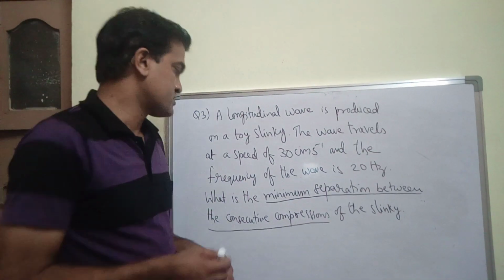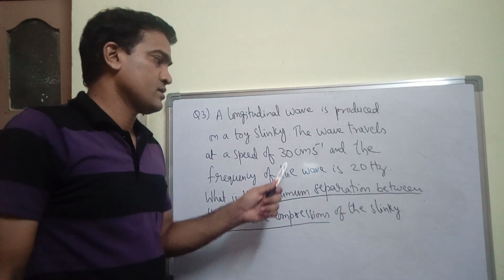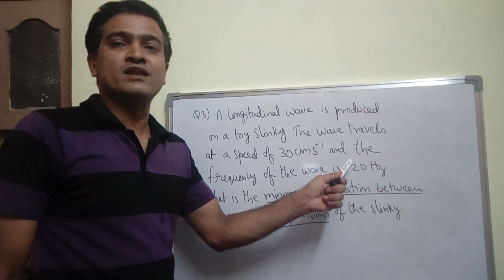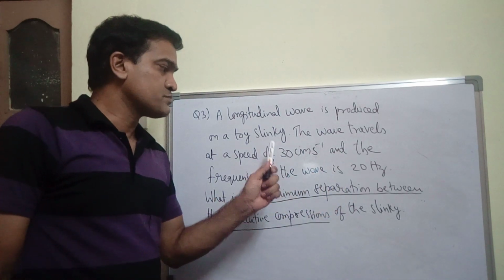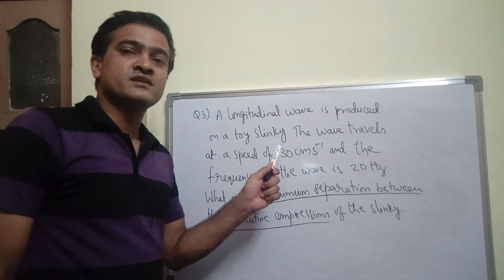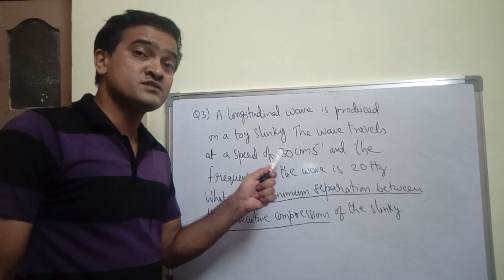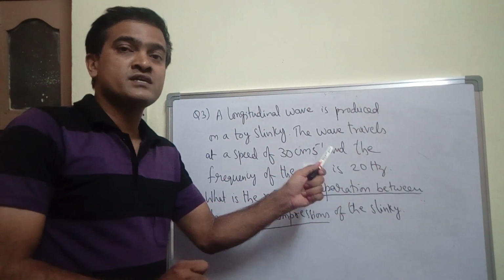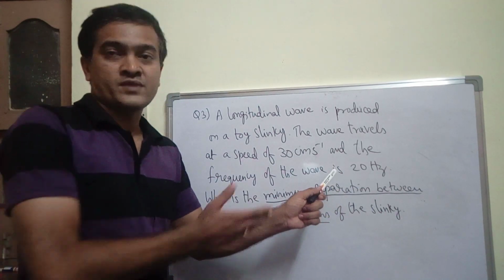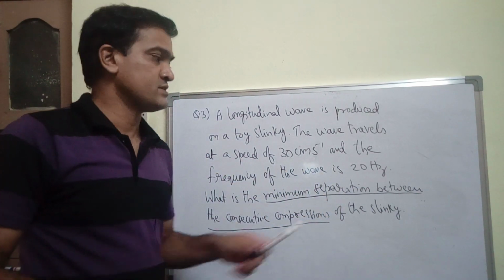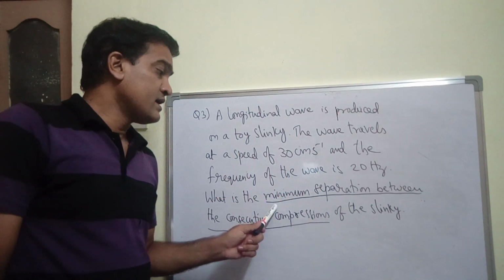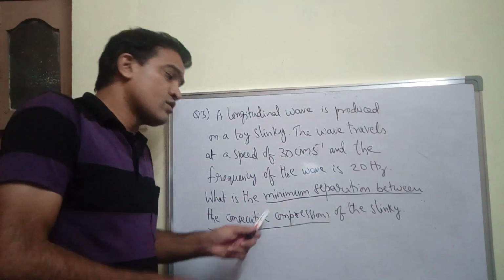So try to recollect. Just look at the values given. This speed is given as 30 centimeters per second, which is in CGS units, and frequency is given as 20 hertz, which is in the SI system, right? And minimum separation between the consecutive compressions.